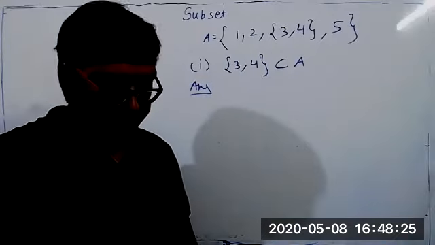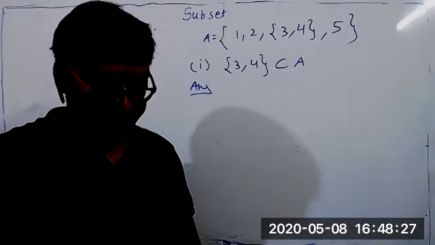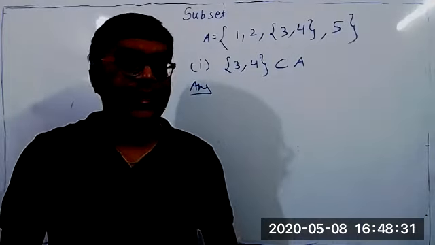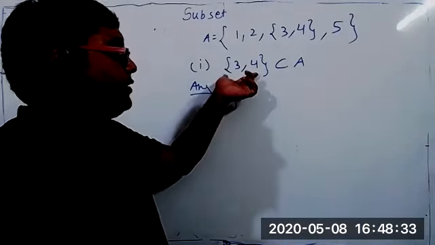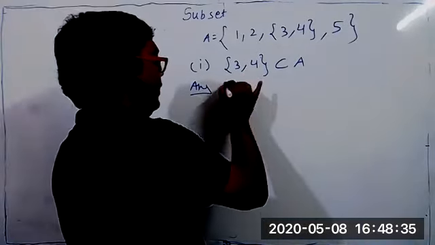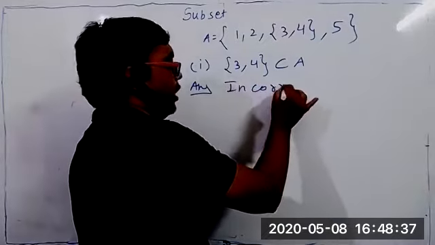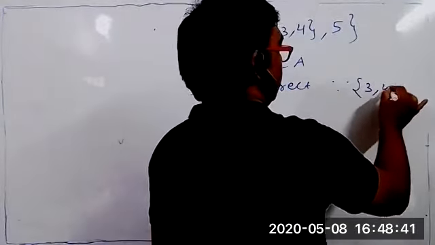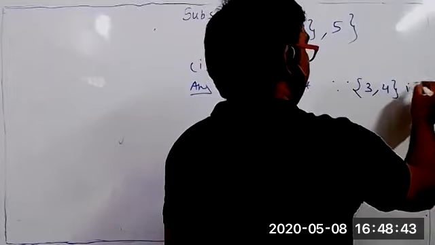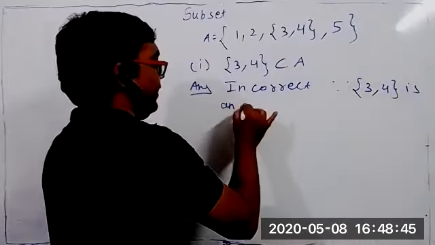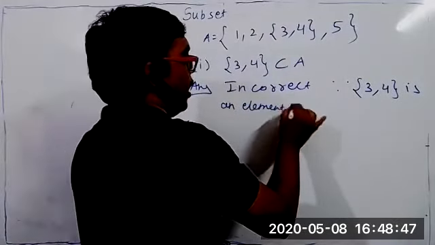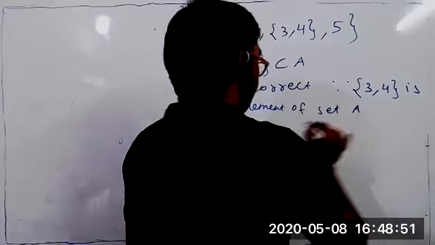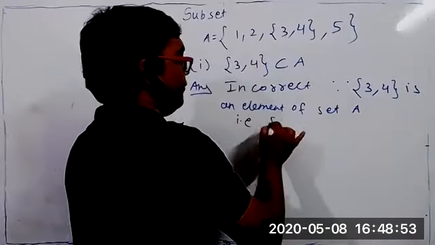Are you understanding or not? Yes, sir. See, even a subset means it should be a set. {3, 4} is not a set here, so it is incorrect. Incorrect because {3, 4} is an element of set A. What should I write?